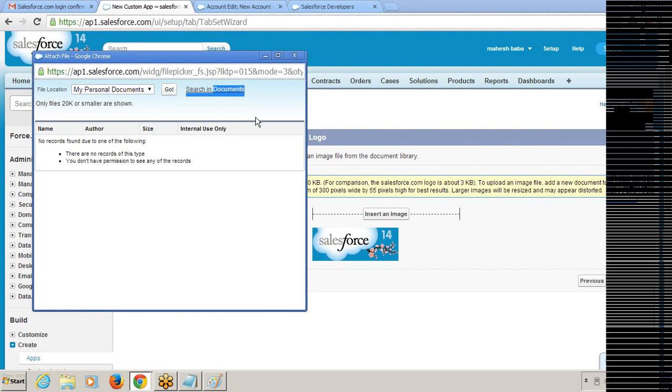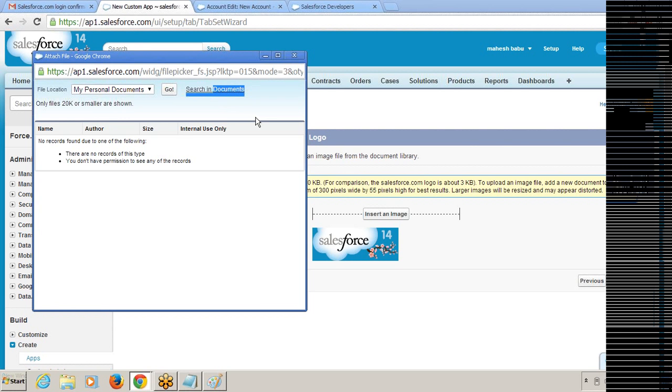So here we can't upload the image directly. First we need to do something else. We have one Documents object. Documents is a predefined object, I mean an object created by Salesforce.com. So we need to upload that image to the Documents object first, and then choose it from the Documents object.